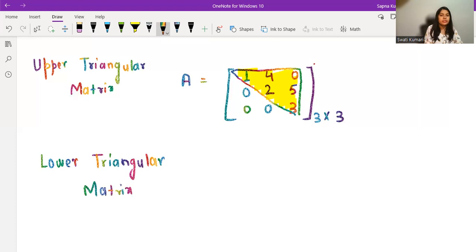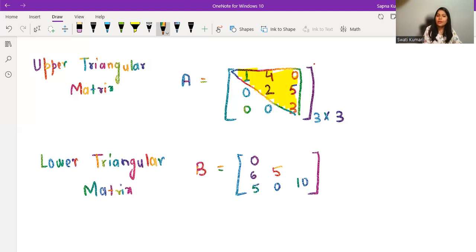Now, lower triangular matrix, let us take now B. I was taking A for so long. So B equals, this is of course the way we represent a matrix. Now let me write down the entries. For example, I'm writing 0, 5, 10. And then I'm writing here 6, maybe here 0, maybe here 5.